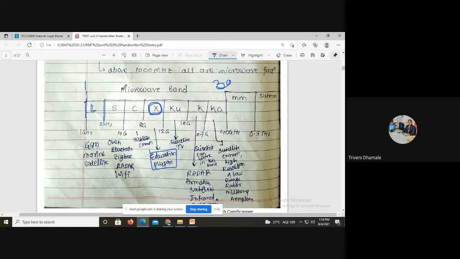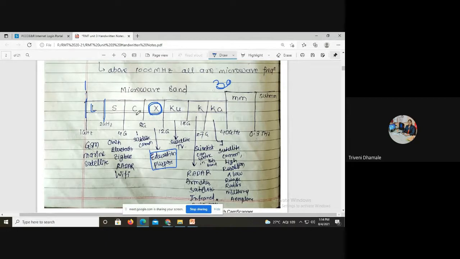No idea? Anyone know how it works? So tell me tomorrow what is the frequency of the microwave oven in your home. It is 2 gigahertz to 4 gigahertz.